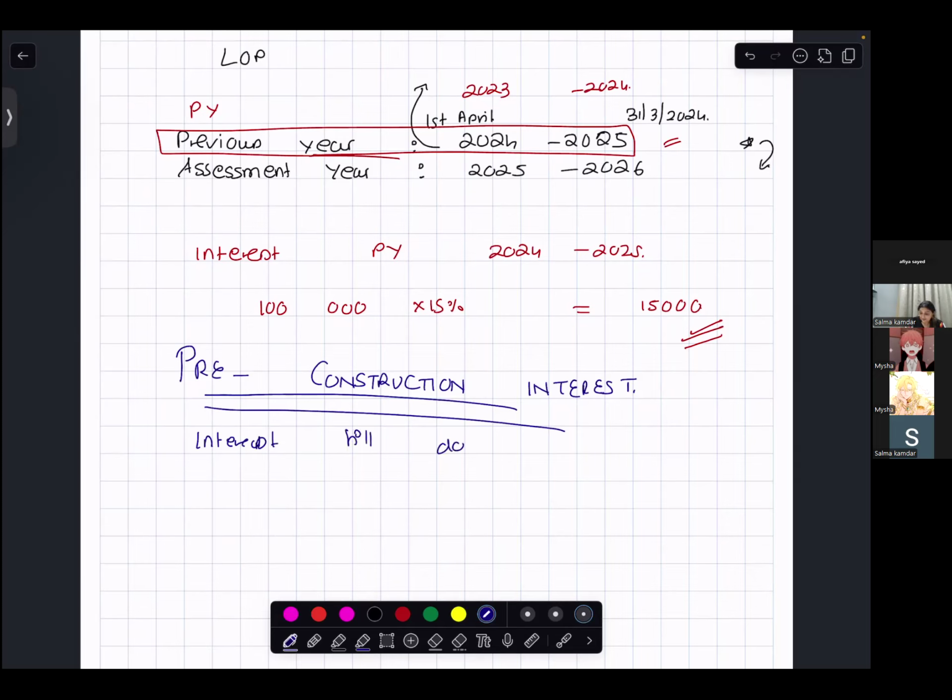Interest from the date of loan till the end of financial year before the year of completion.